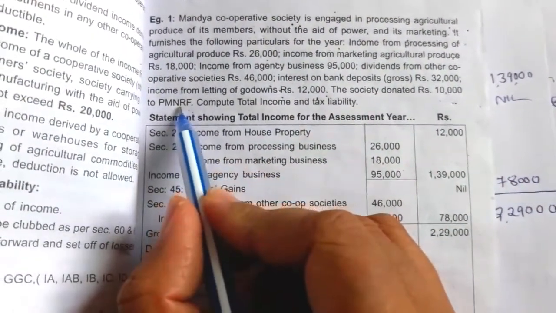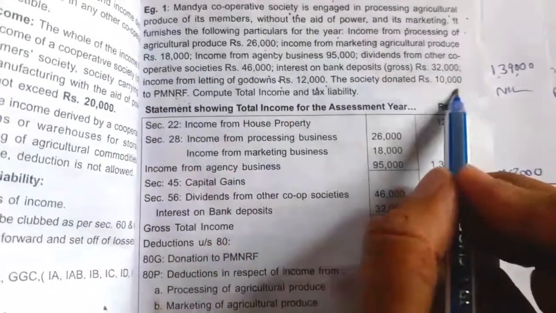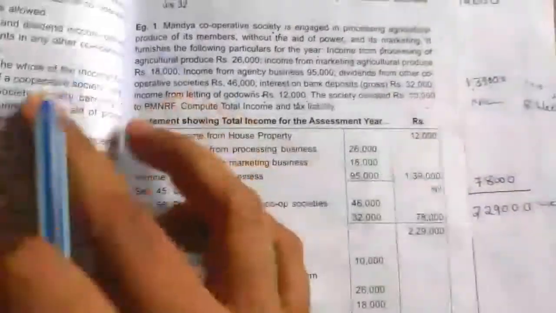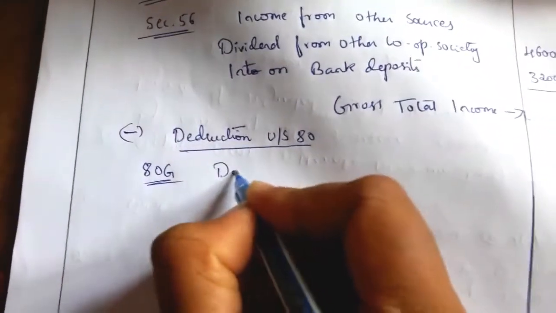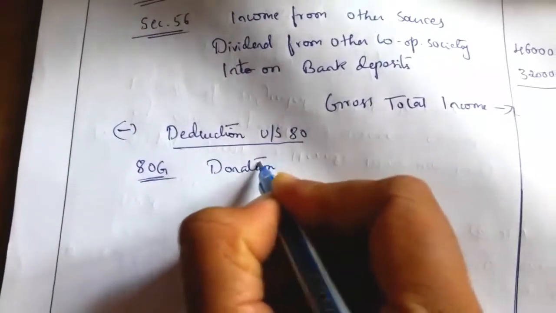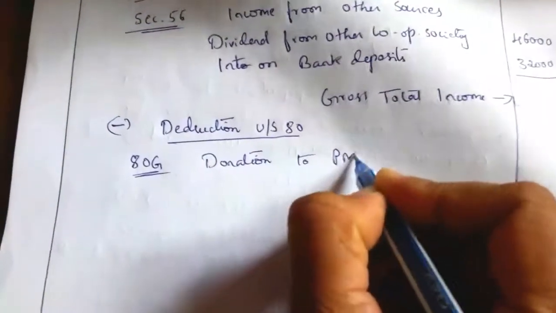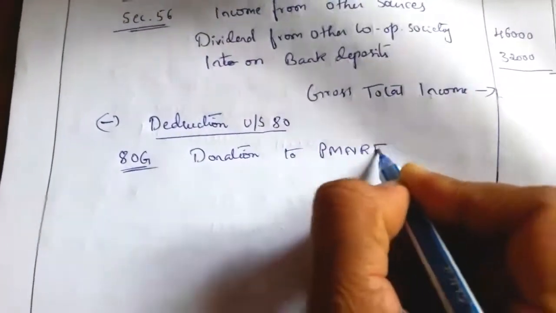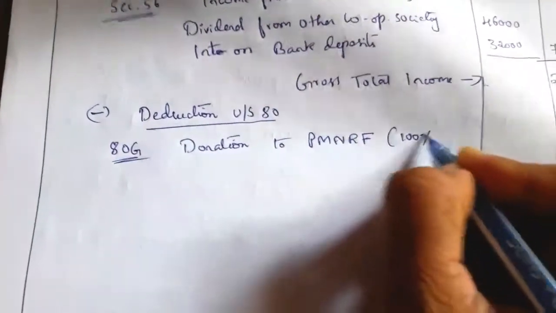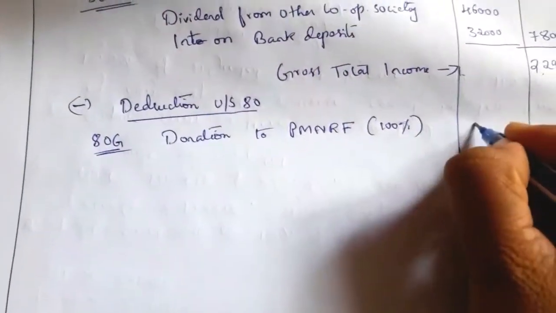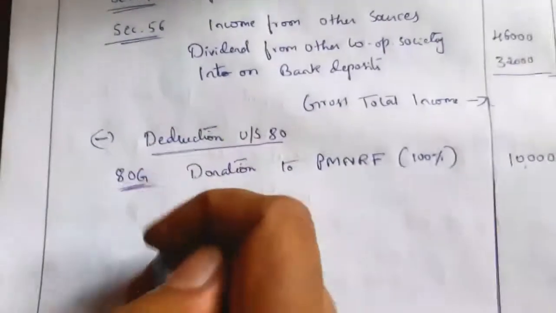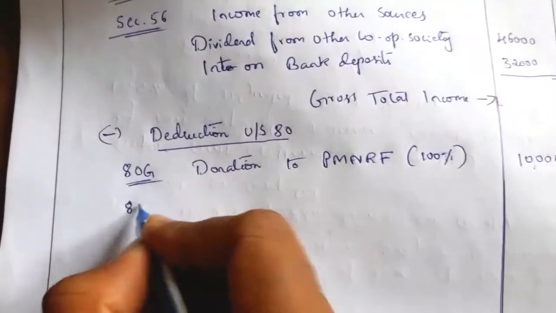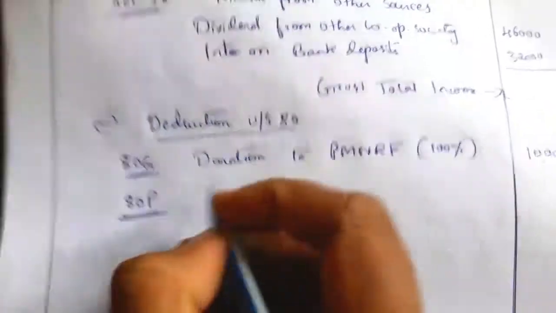This is without limit, so we can take directly 100%, 10,000. First deduction, 80G, relating to donation to PMNRF. 100% deduction is available, that is 10,000.